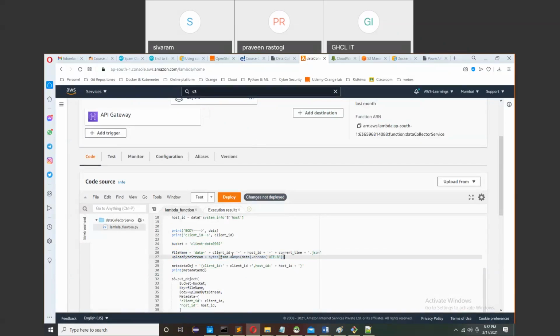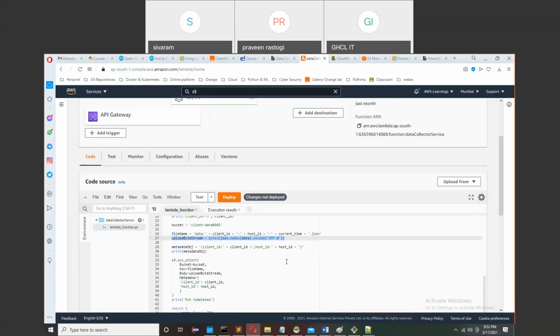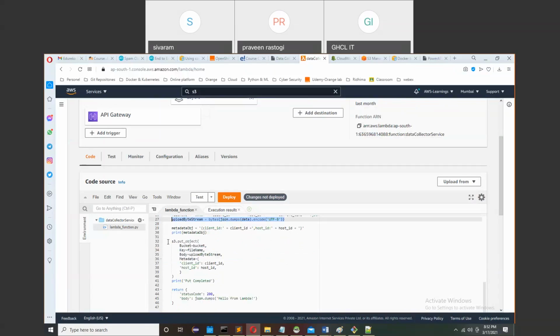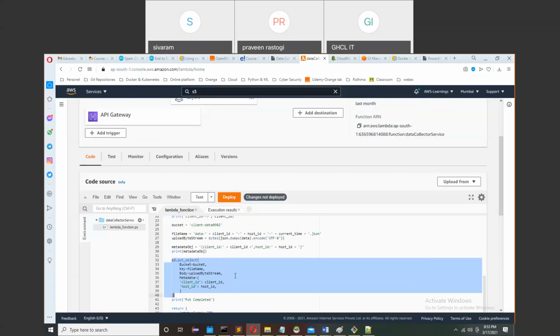Because this is putting the data in S3, you have to make it a byte stream object. So first, maybe remember this line for initial understanding, how to set the format. It is in UTF-8 format, and then this is the code responsible for saving your file in a particular bucket. You can see s3.put_object, where we are passing Bucket equal to bucket.